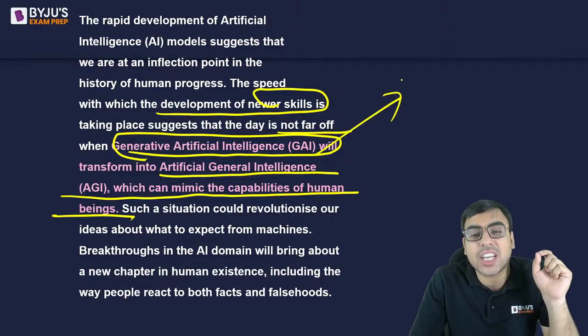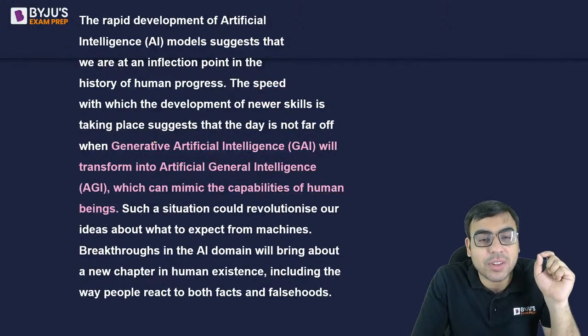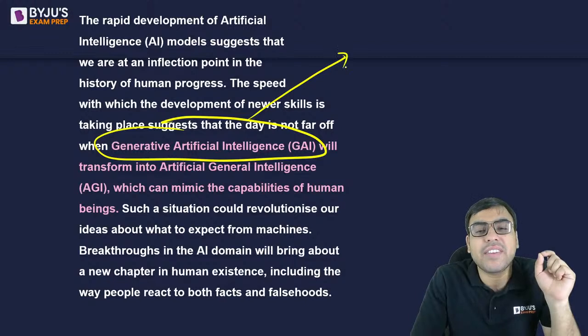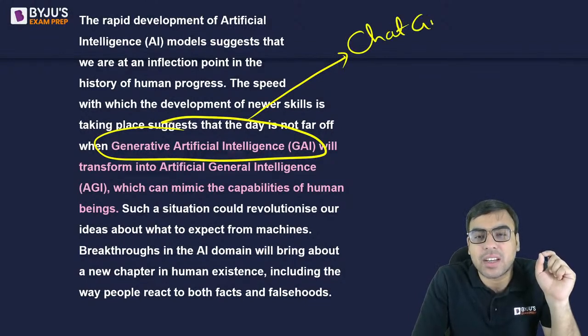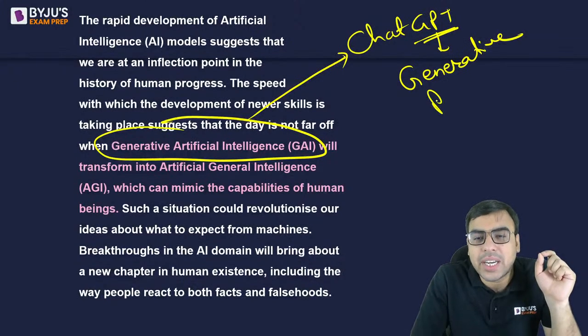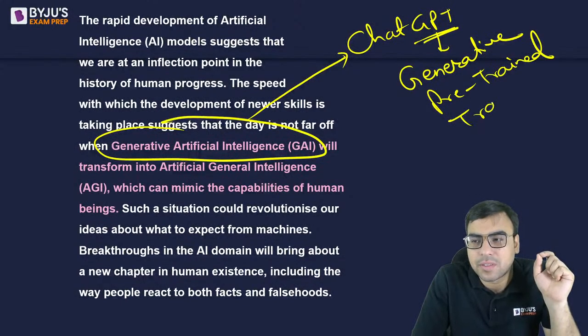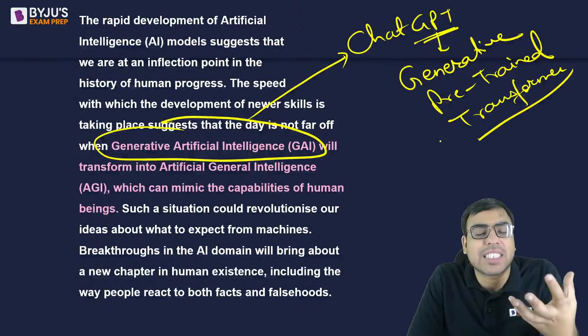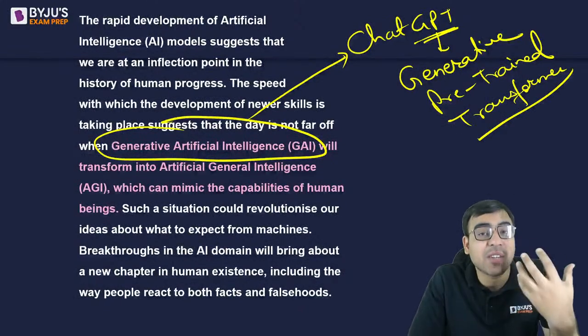Yes, AGI की वो बात कर रहे हैं. देखो generative AI मतलब क्या होगा? So generative AI like ChatGPT is the best example, है ना. GPT का full form ये होता है, this was asked in many exams, है ना, generative pre-trained transformer, right? Okay, this is called one example of generative AI. So it can generate a new text, an image